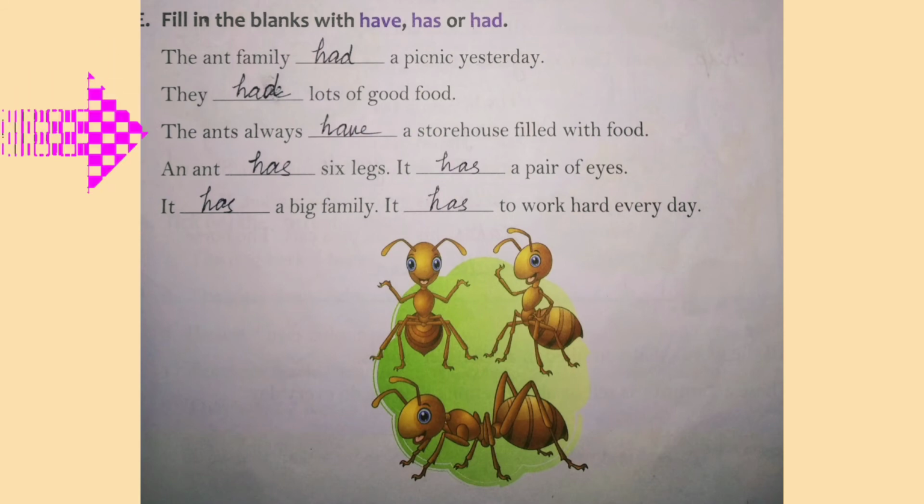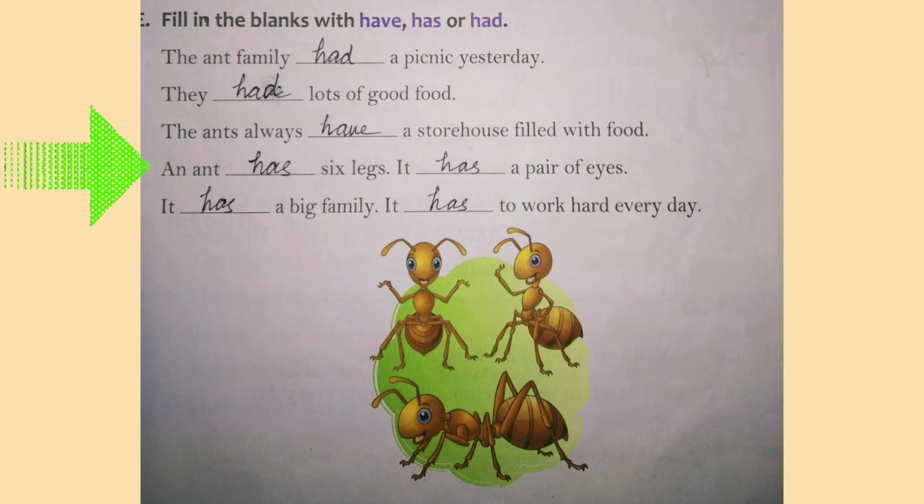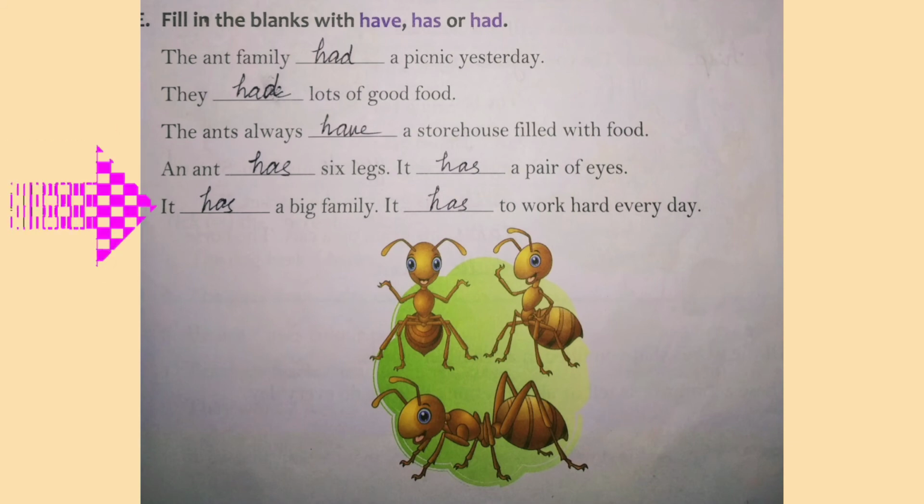Third one, the ants always dash a storehouse filled with food. The word always is used in the present tense, and the answer is have, because the noun ants are plural. Next one, an ant dash six legs, it dash a pair of eyes. Here the answer is has. And the last sentence, it dash a big family, it dash to work hard every day. Again, the sentence is in present tense, and the answer is has. It is a singular pronoun.